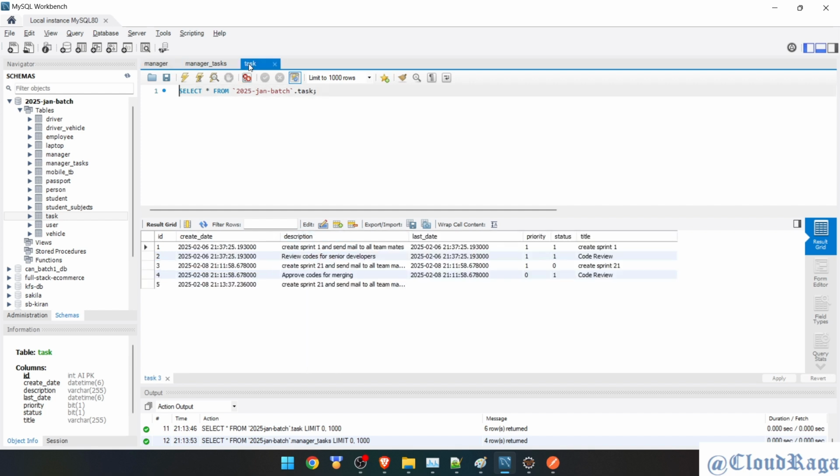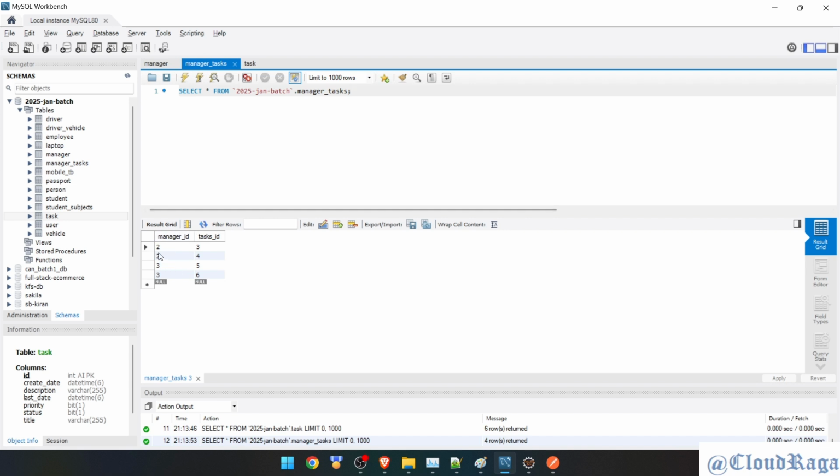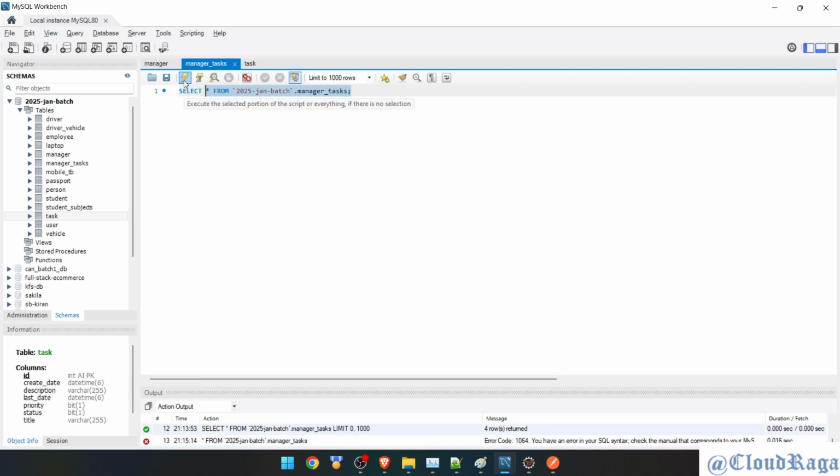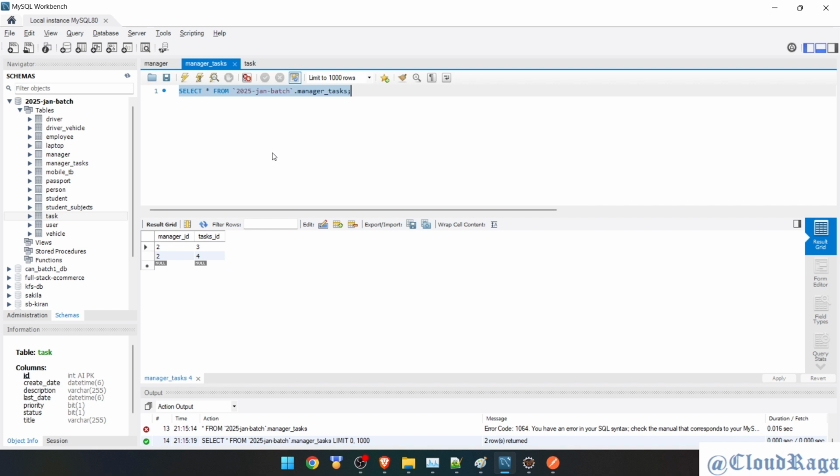Nice. Is there any update on the task table? Nothing. Both are still there. Now we have manager 2 and manager 3. Now I'm going to refresh or execute this code to see. Right. Yep, that's what happened, guys.